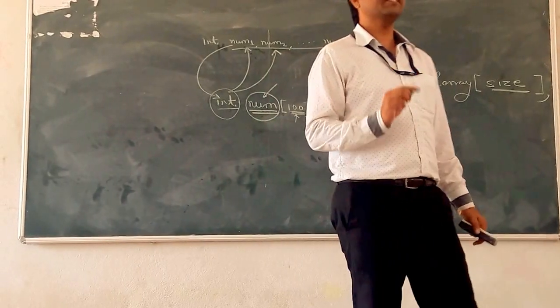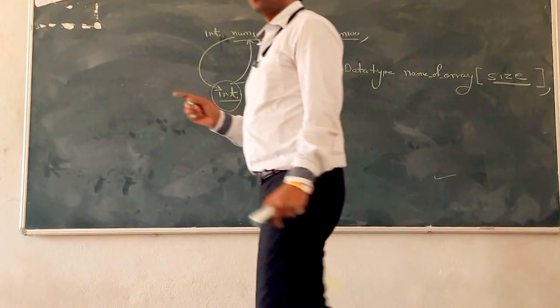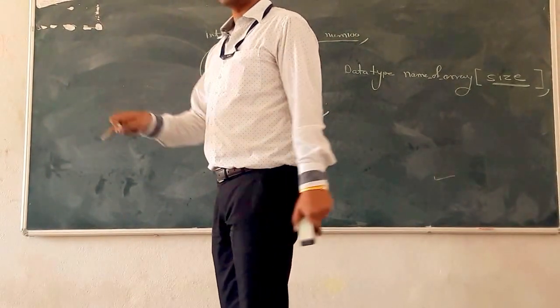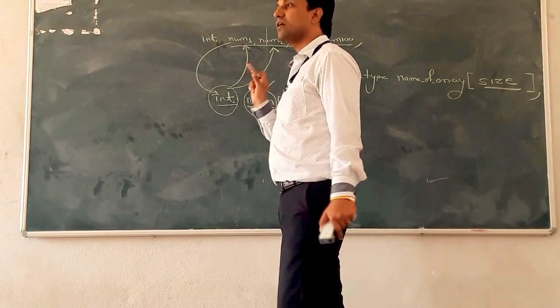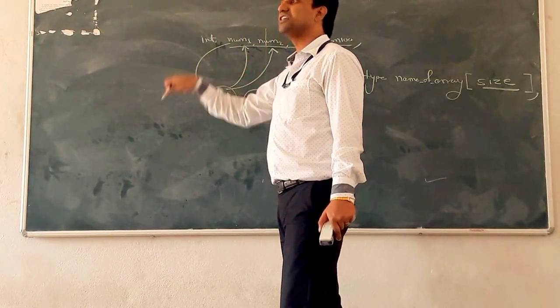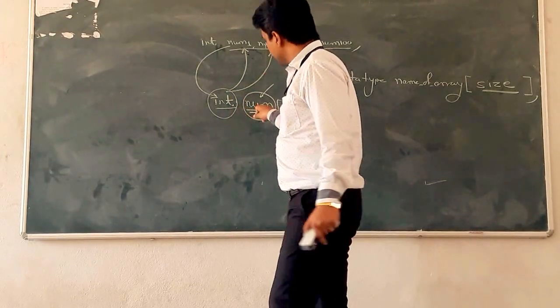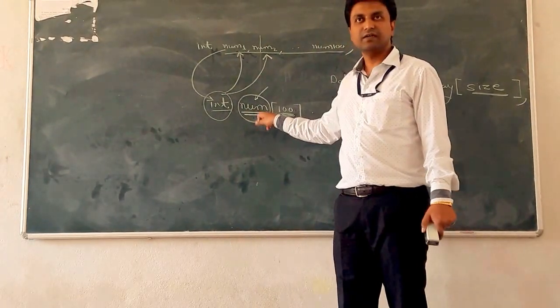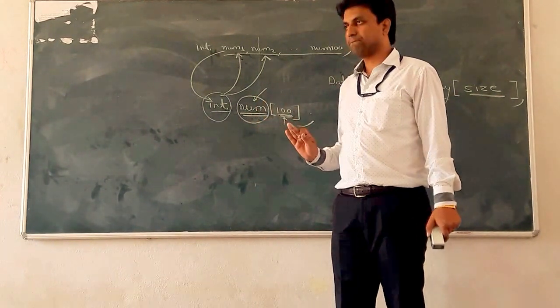Homogeneous means having the same type. All elements are of the same data type. That is, you have to store all numbers, and all are integer type. So you store them into a single entity, that is num.